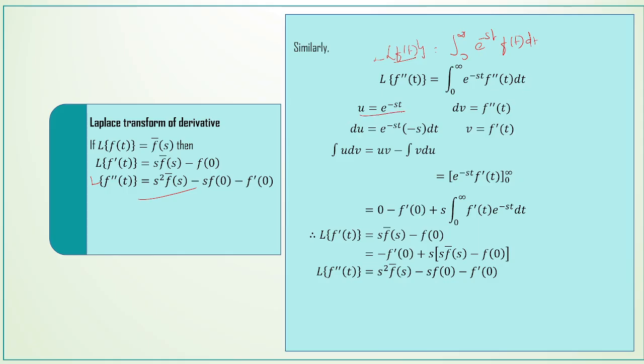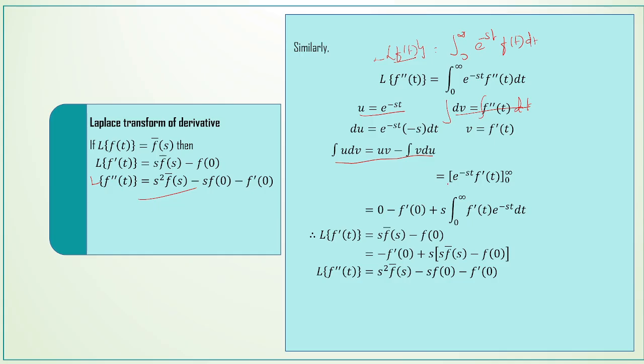By using integration by parts, we have to find all those things. Let us take u is equal to e power minus st and find the derivative: du is equal to e power minus st into minus s dt, and dv is equal to f double dash of t dt. Integrating this function, we get v is equal to f dash of t.